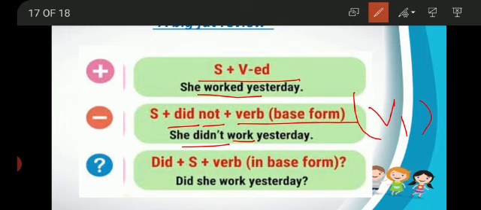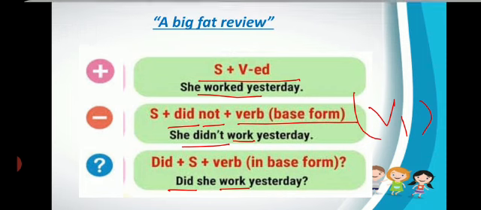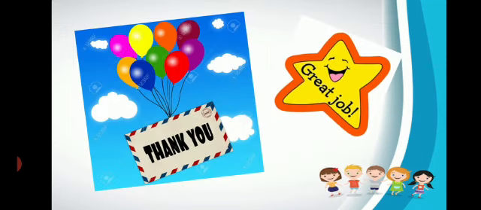And in questionary sentences, we use helping verb did in the start, then subject, then verb in base form, meaning the first form of verb. Did she work yesterday? Did, then work, the first form of verb, and question mark in the end. Students, I hope you have understood the concept very clearly and it will help you in memorizing the concept.